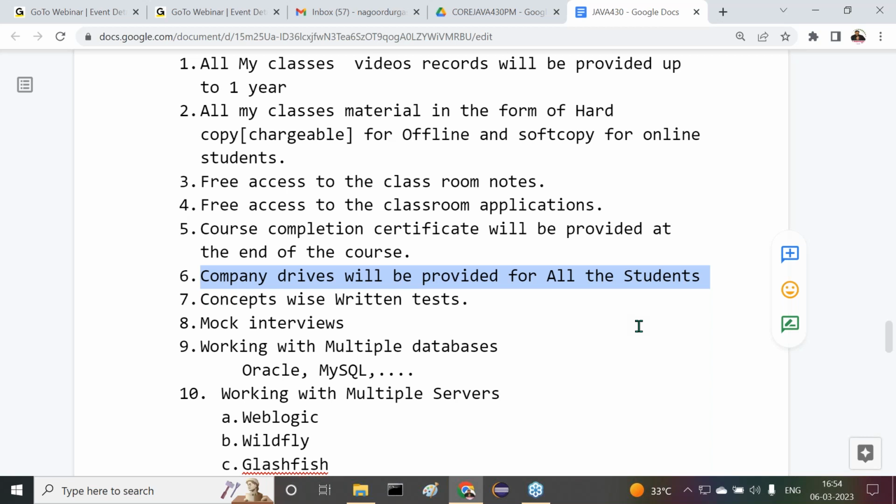See why? Because nowadays with only core Java, we are unable to get jobs. We can't do anything in the companies with only core Java. Please recognize this. We must have the complete knowledge up to the frameworks level. Then only we are able to do projects in the companies. Because in every company nowadays, projects are going on with Spring Boot microservices minimum. So everybody must be aware up to that technology. Then only companies will look for you. Think about it. If you have only core Java knowledge, no company will look for you. Definitely, your knowledge may not be sufficient to do projects in the companies.